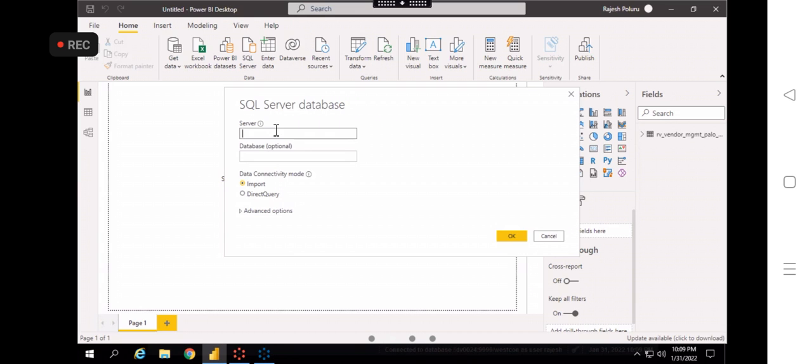But if you are creating a new report, you can ask your team member or team lead who are already working: in our organization, which data connectivity mode are we using frequently? Can I use either import mode or direct query mode, or are there any specific rules? Also, you need to check our license. If you are using a Power BI Pro license, data must be within 1 GB, right?